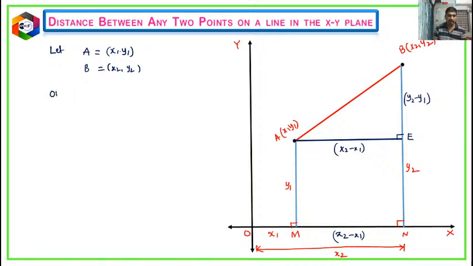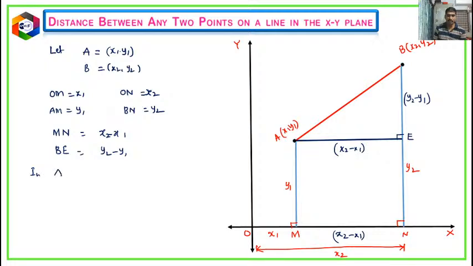Now here OM is x1 and AM is y1, and here ON is x2 and BN, the total BN, is y2, and we have calculated MN as I asked you, and you all have given the reply, that is x2 minus x1. And BE also, what is BE? Means total BN minus NE. So NE is y1, so this is y2 minus y1.